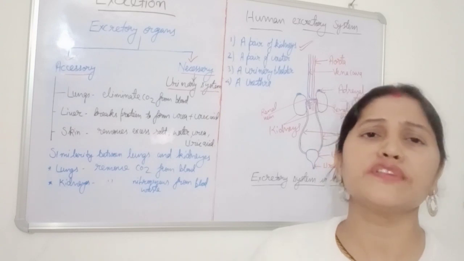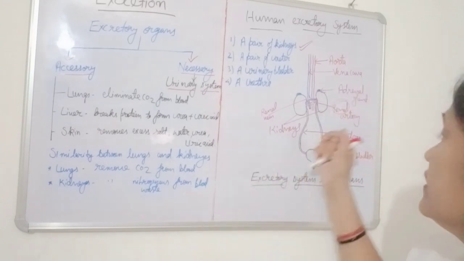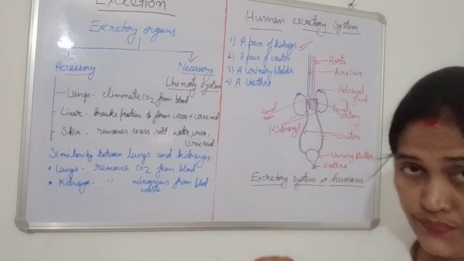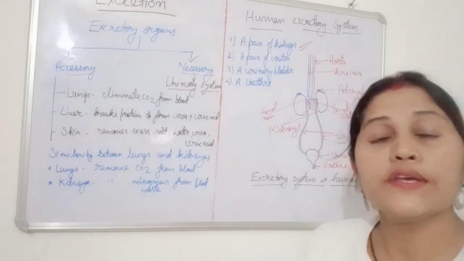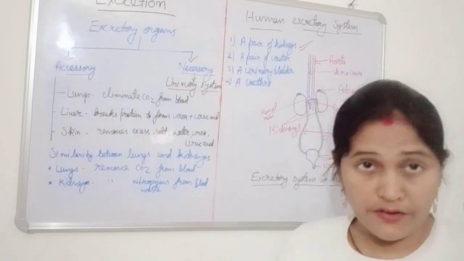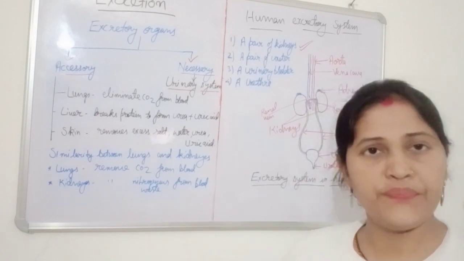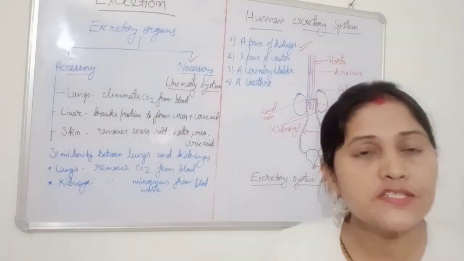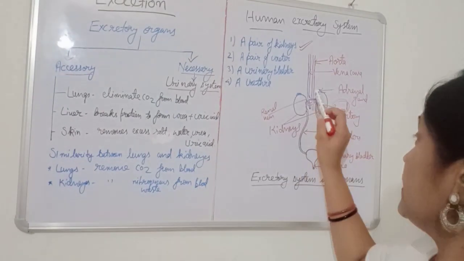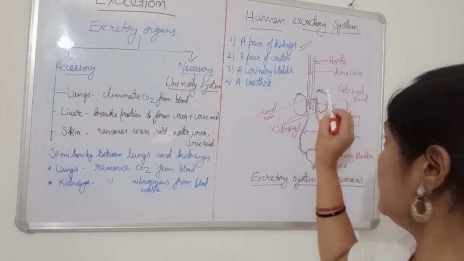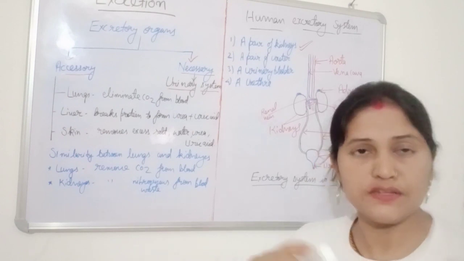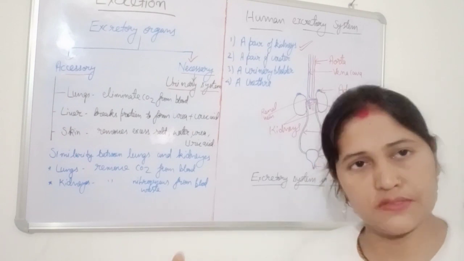The renal artery is branched from the aorta. Its main function is to bring blood from the heart to the kidney. We know an artery carries oxygenated blood, so it pours this blood into the kidneys, in the nephrons, because in the kidney there are millions of nephrons. We'll discuss that after this topic.